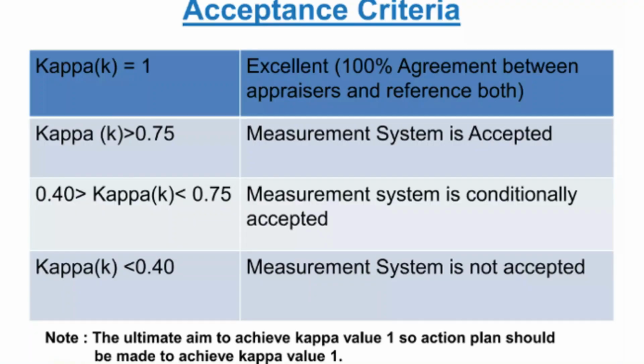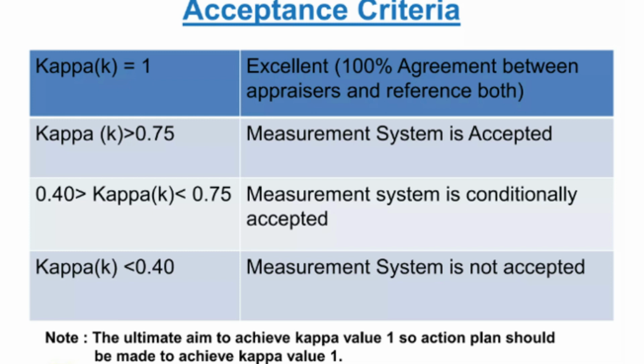When we talk about the kappa value, if the kappa value is 1, it means we are getting an excellent result. There is a 100% agreement between the appraiser and the reference both. Then if the kappa value is more than 0.75, it means the measurement system is accepted, even though there is some error, but it is still acceptable.